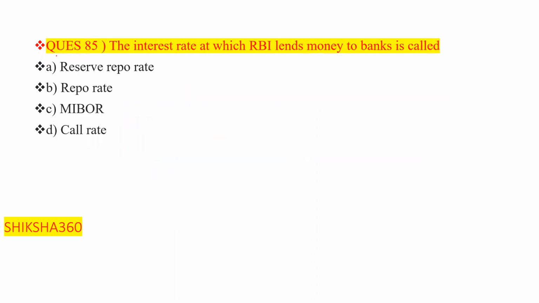Now move to question number 85, and I request everyone available here to please answer this question.